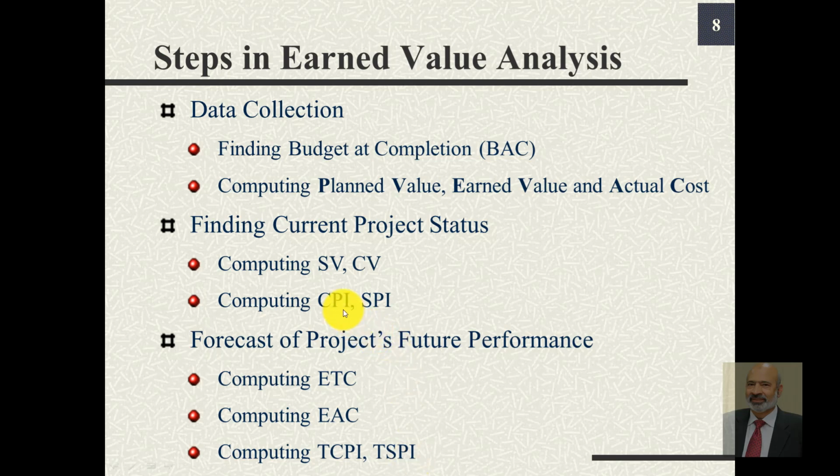and the difference between these two, CPI and TCPI, and SPI and TSPI, is that CPI and SPI are what we have earned right now till date, and TCPI and TSPI are what we expect in future. So while values greater than 1 are desirable in case of CPI and SPI, ratios less than 1 are desirable for TCPI and TSPI.